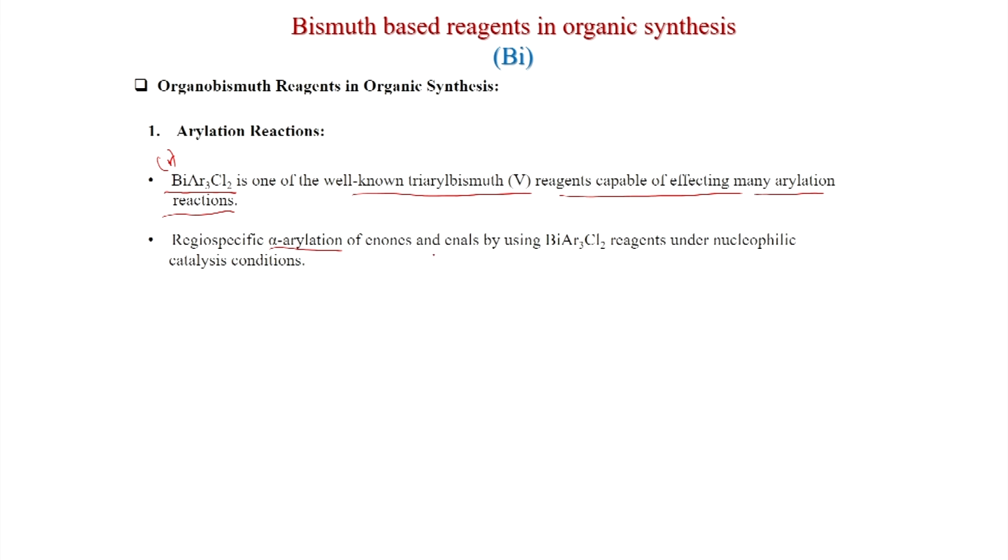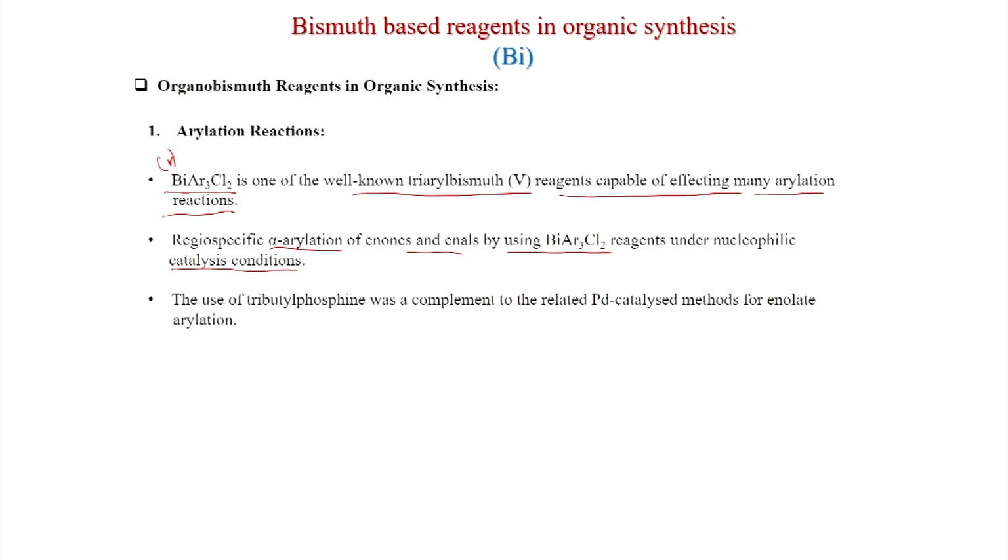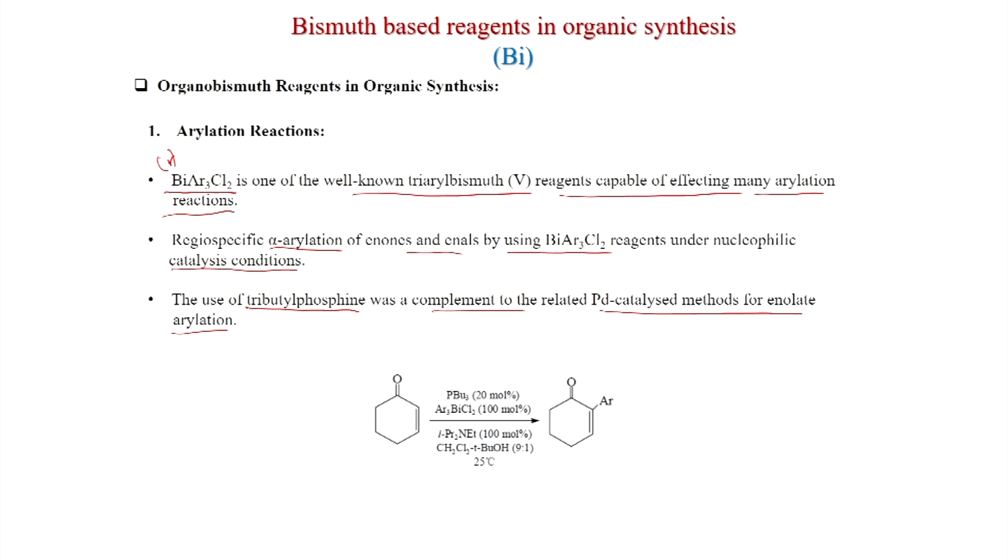Regiospecific alpha arylation of enones and enols by using BiAr3Cl2 reagents under nucleophilic catalysis conditions. This is very important: alpha arylation of enones and enols. The use of tributyl phosphine was a complement to the related palladium catalyzed methods for enolate arylation. So, this is the reaction, this is cyclohexenone.